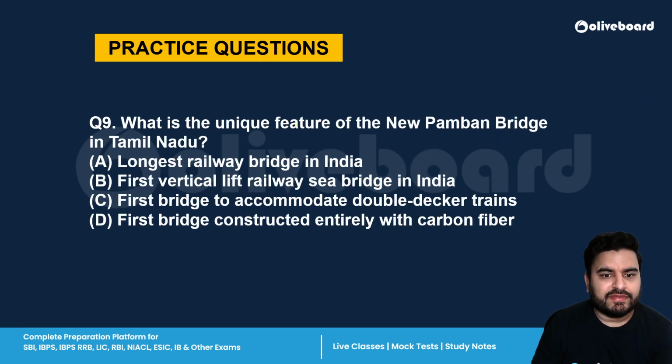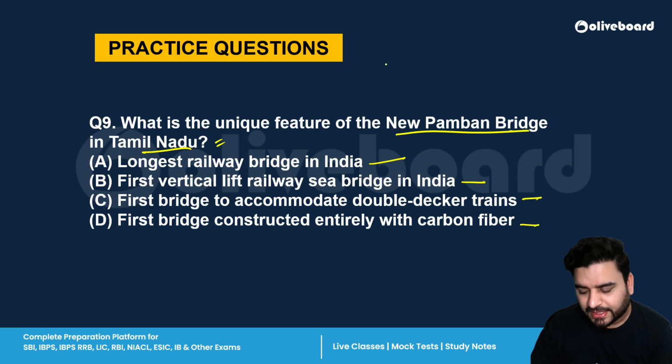Next is, what is the unique feature of the new Pamban Bridge in Tamil Nadu? It is the longest railway bridge in India. It is the first vertical lift railway sea bridge in India. First bridge to accommodate double-decker trains. First bridge constructed entirely with carbon fiber. So the correct answer is B. First vertical lift sea bridge in India.